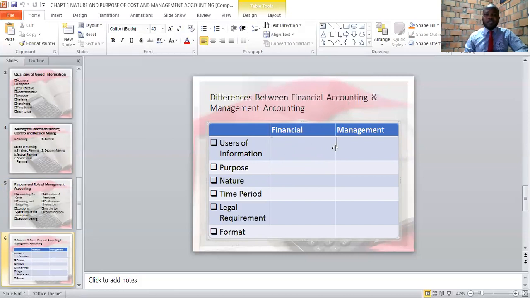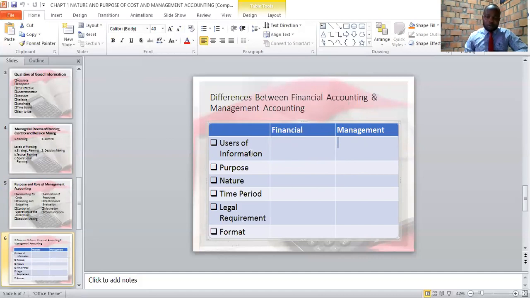Who are some of the internal users? That is managers, employees of an organization. Therefore, when we prepare management accounts, we are only targeting internal users. That is people found within the company.